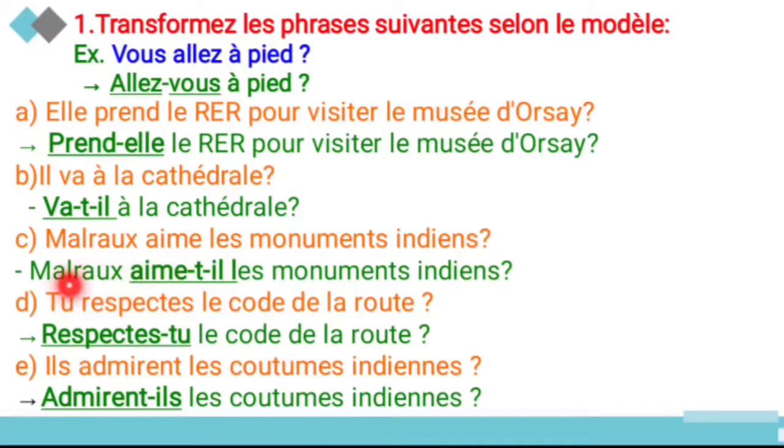Aime, and for the Muller as a subject, it indicates the subject is what? Il only, because it's masculine. So aime-t-il. So here il begins with a vowel, so that you have to use t in between these two things. So Muller aime-t-il le monument indien? So Muller, does he like the Indian monuments?